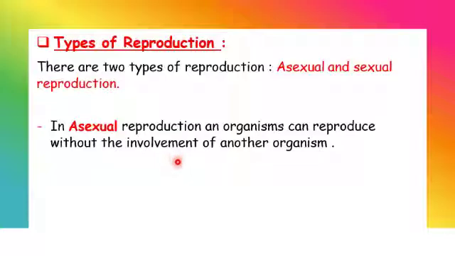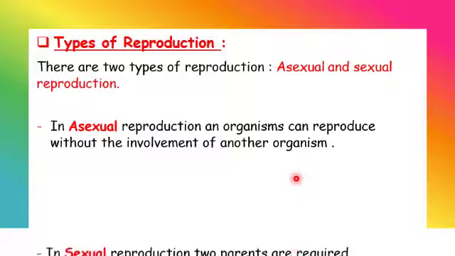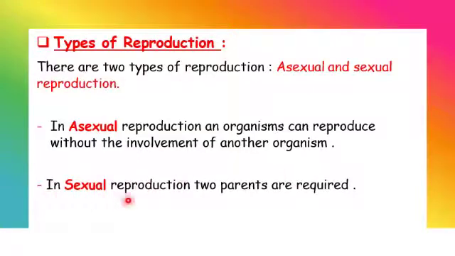While in sexual reproduction, two parents are required. We need two parents. يعني we need a male and female. In asexual, only one organism, while in sexual, a male and female, two parents.